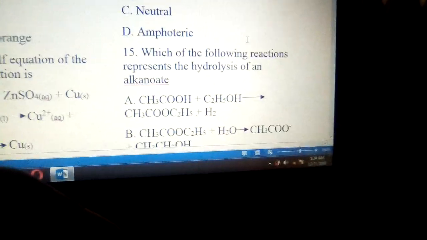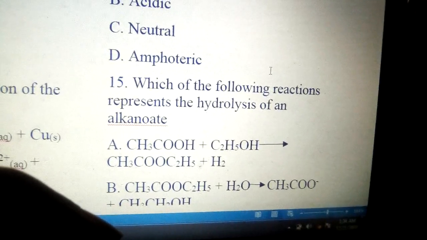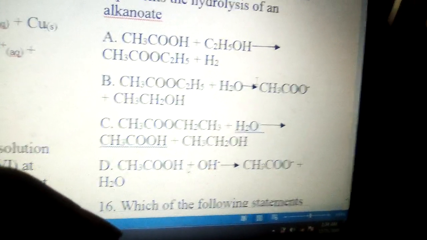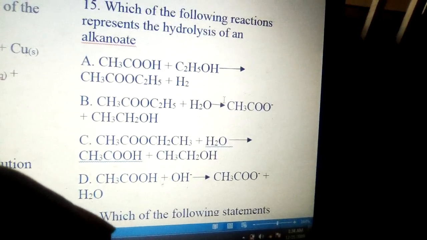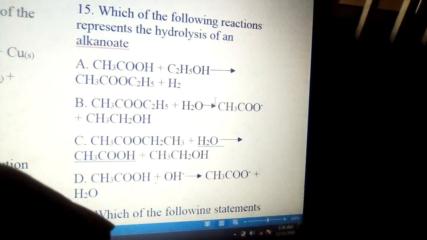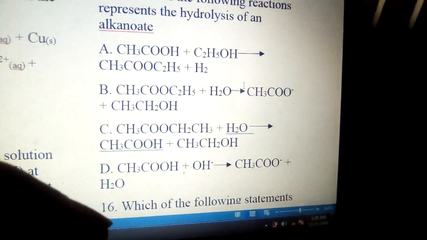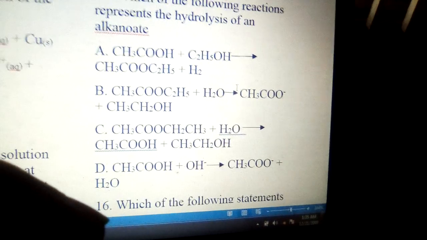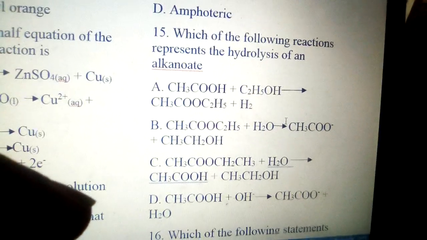Going to number 15, the following reaction represents the hydrolysis of an alkanoate. An alkanoate is an ester. So the right answer to that question, going through the options, is option C. You see that C is an ester. The ester there is ethyl ethanoate. Ethyl ethanoate with water gives, in the place of acid, ethanoic acid and ethanol. Option C is the answer for number 15.